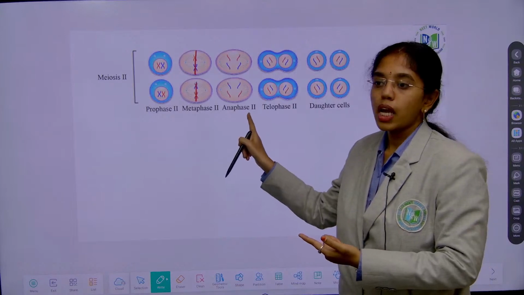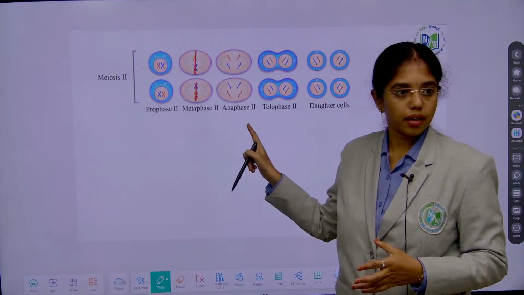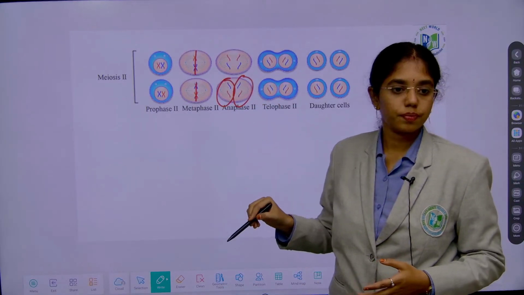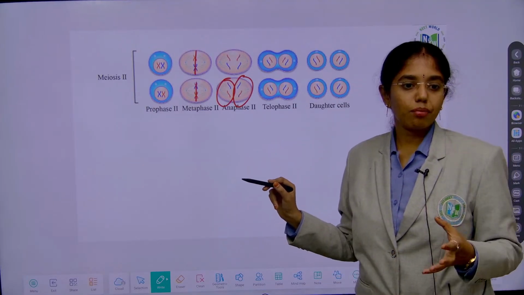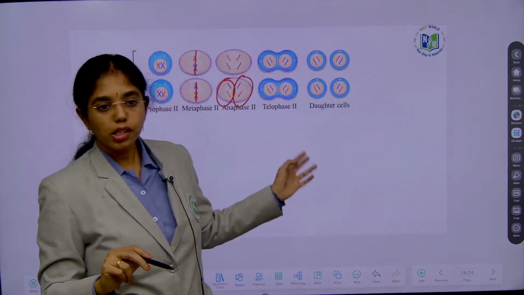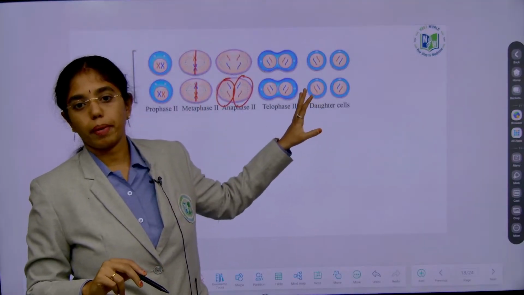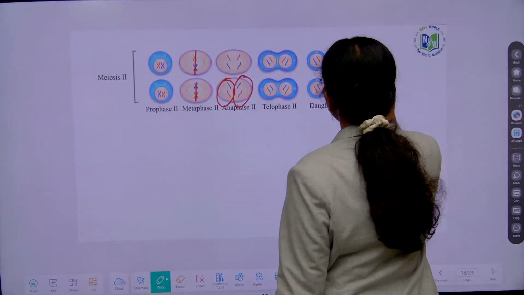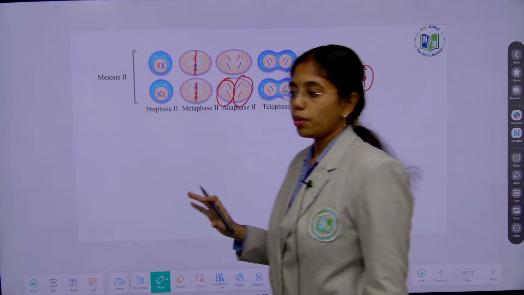Anaphase 2, centromere splitting occurs. APC protein is activated, right? And chromatids are moving to the opposite poles. Telophase 2, you can see the same features which happen in every telophase, where the organelles will be gaining back their structural stability and chromatin is formed back. As such, at the end, how many daughter cells are formed? 4 daughter cells which are haploid, right? So this is all about meiosis.